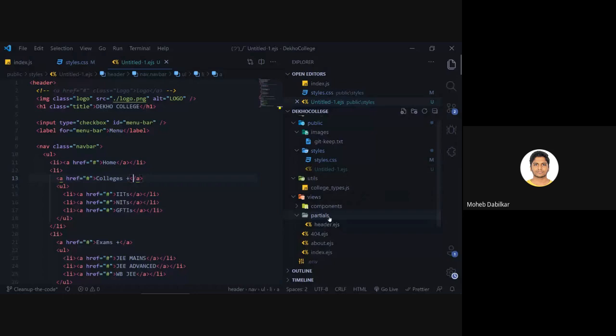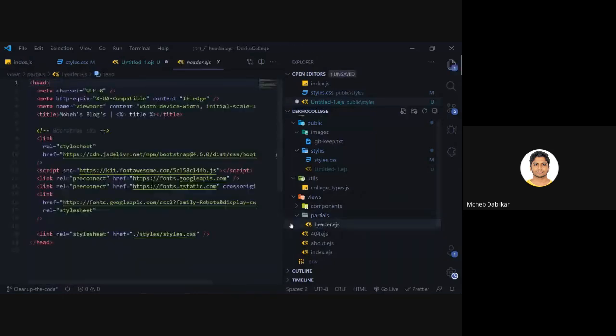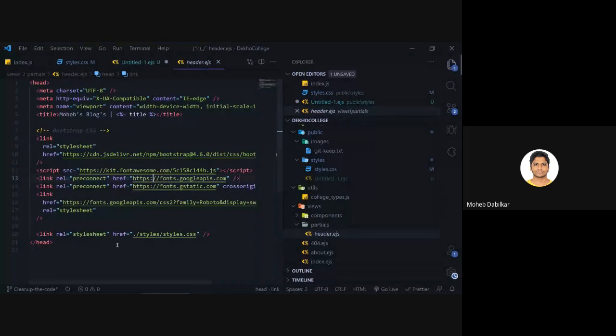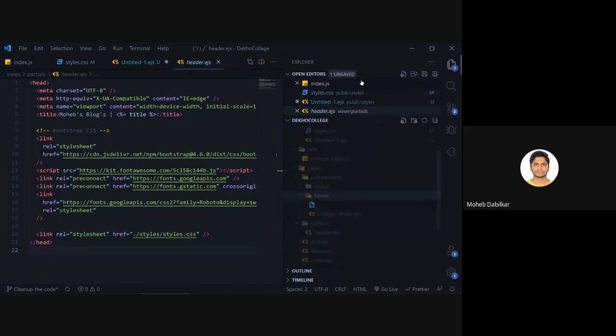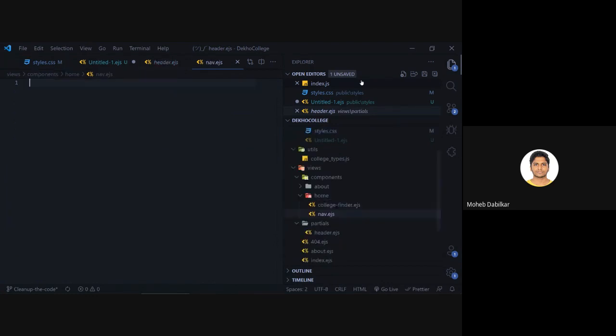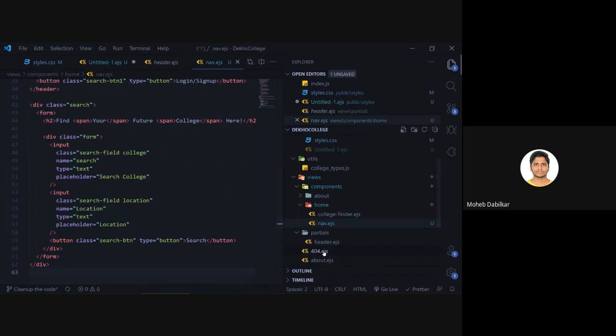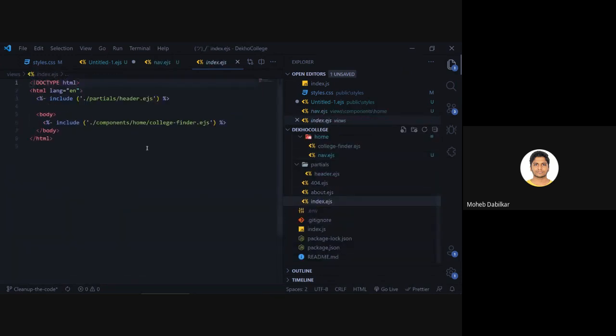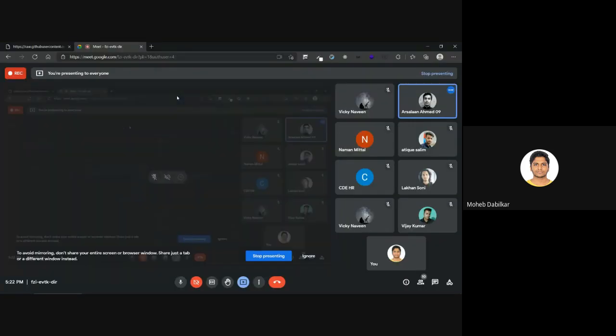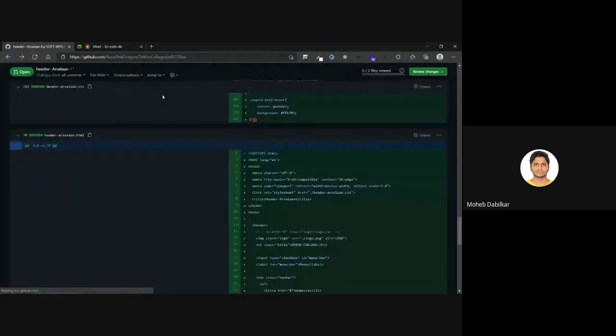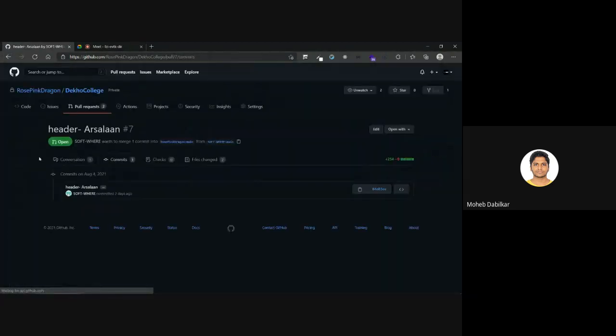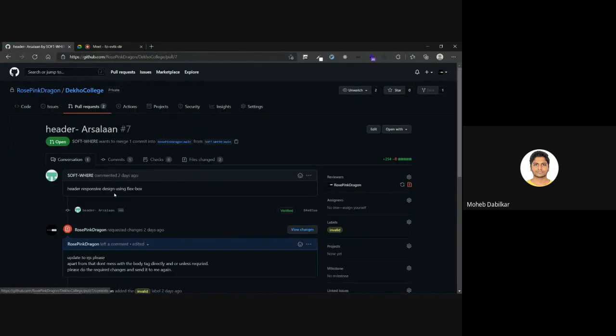Okay, chalo. Now that I have got all of this, okay, so this is the head part, right? Let's just go to home and go to new file. So that will be the nav.ejs. Okay, and then in here we can paste it out, and yeah, we can always go to our this page. Well, first thing that I need to do is now, yeah. So Arsalan, that is how you are supposed to do your work.